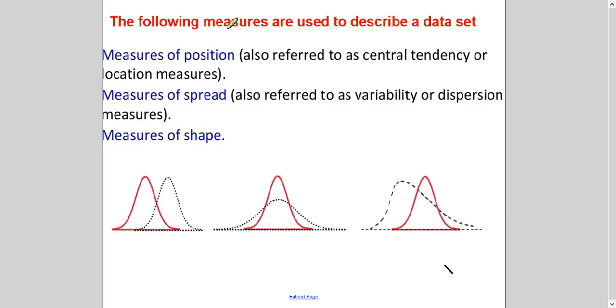Now, a very important thing, the following measures are used to describe a data set. So you need to understand what measures of position are. It means we're talking about central tendency. And what is central tendency? You have done mean, mode, median. These are central tendency, right? When we're talking about measures of spread, so variability, you're talking about range, standard deviation, dispersion, how much it is deviating, and then measures of shape. So what is the meaning of these shapes? We will see gradually in different questions.